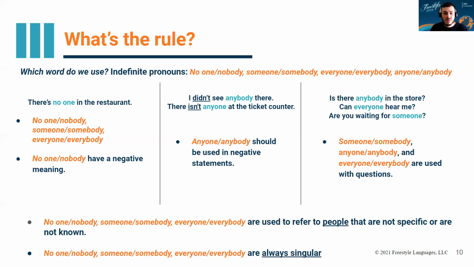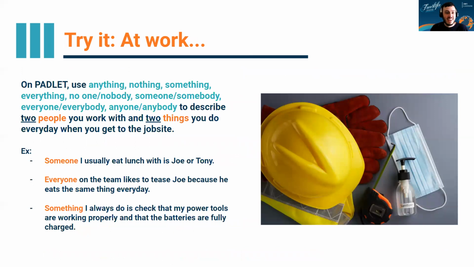Okay, enough of all this stuff. And now it's your turn to try it at work. So on Padlet, use these words that we've talked about: anything, nothing, something, everything, and no one, nobody, someone, somebody, everyone, everybody, or anyone, anybody, to describe two people you work with and two things you do every day when you get to the job site. So for example, someone I usually eat lunch with is Joe or Tony. Okay. Everyone on the team likes to tease Joe because he eats the same thing every day.